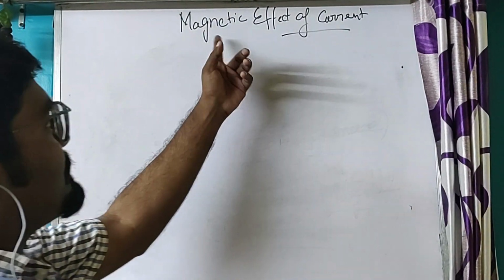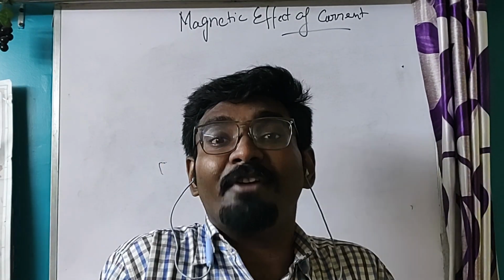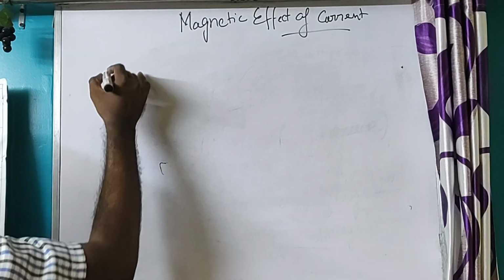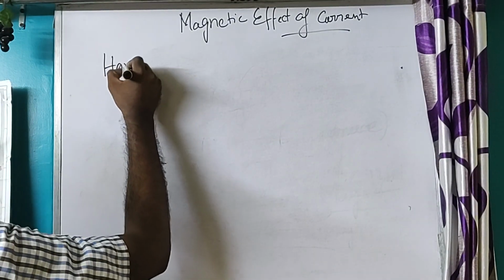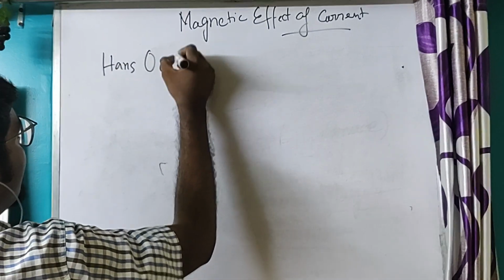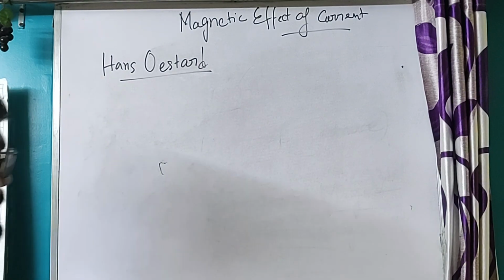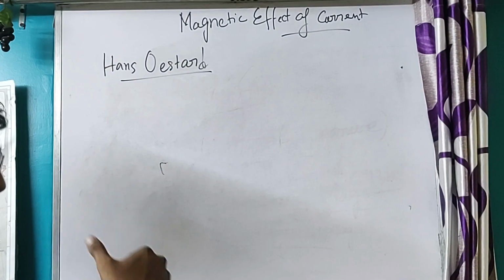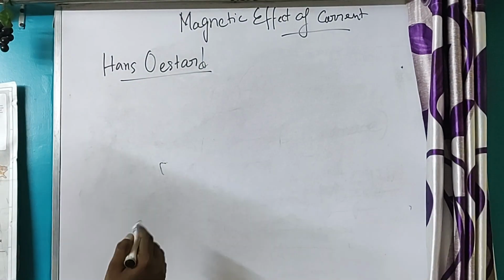This magnetic effect of current was actually an accidental invention. It was first invented by a scientist named Hans Oersted, who accidentally discovered this property.